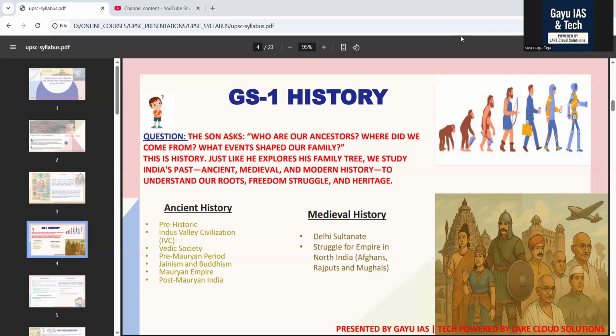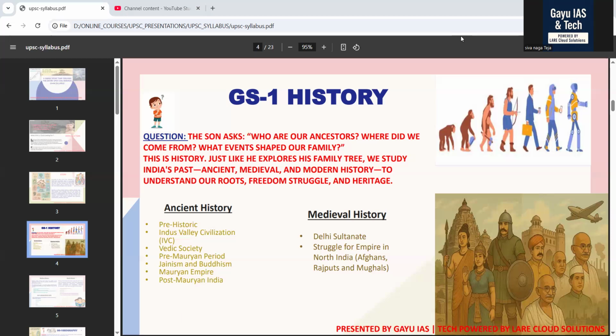Here, what UPSC wants you to study is the five dynasties: Mamluk, Khilji, Tughlaq, Lodi. Administrative changes, the Ikta system, architecture, and the role of women, slaves, and nobility. What they are going to judge you on is: what was the structure of Delhi Sultanate rule and how did it change India? After completion of this, we are going to study the Vijayanagara and Bahmani